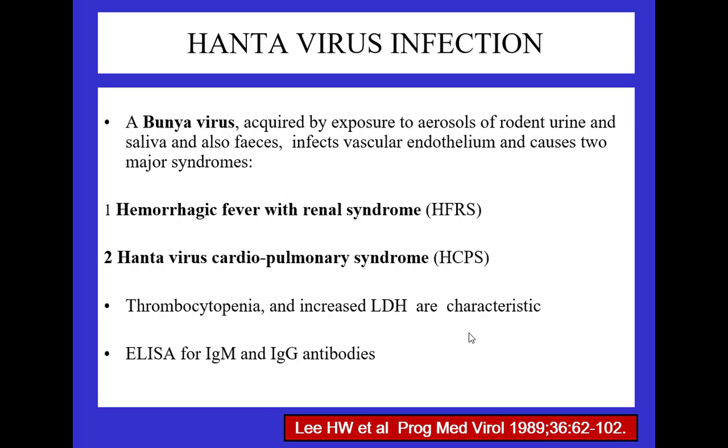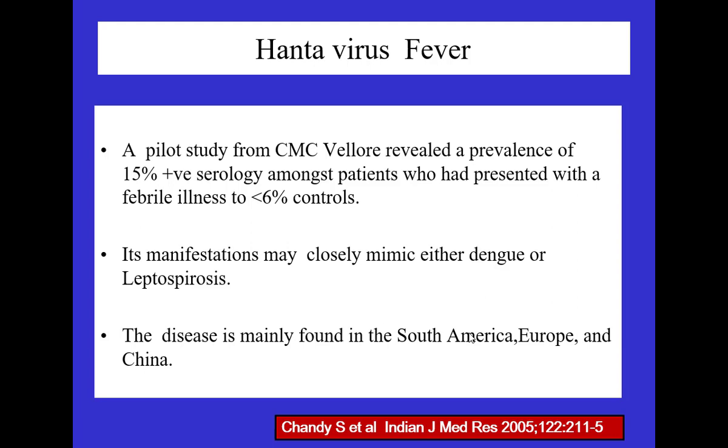And the two presentations: hemorrhagic fever with renal syndrome, and hantavirus cardiopulmonary syndrome. So these are the two presentations. The patient again will be the same: thrombocytopenia, can have hemolysis with LDH elevation. ELISA, IgM, IgG antibodies will be there, and you can detect with them. Treatment: no treatment is available, it's only supportive. In China, they use ribavirin to manage that. They can mimic dengue and leptospira. So be careful, that's why all these conditions are kept under the same heading.